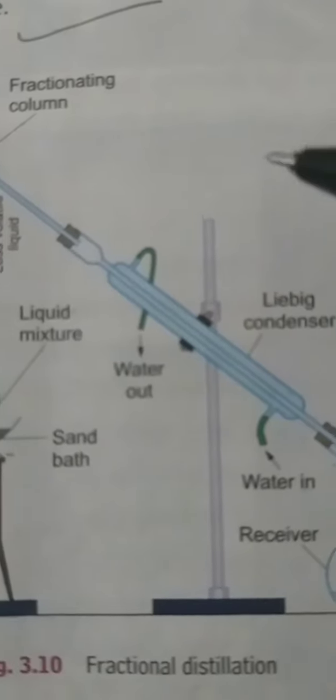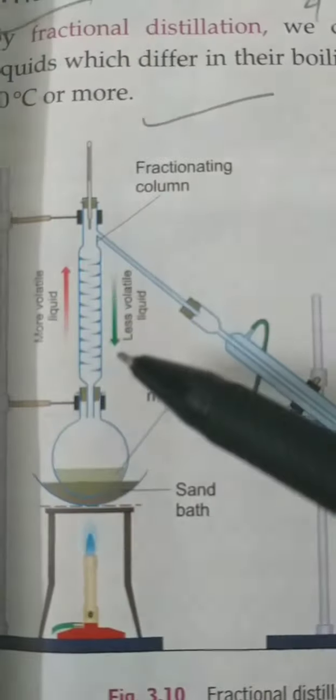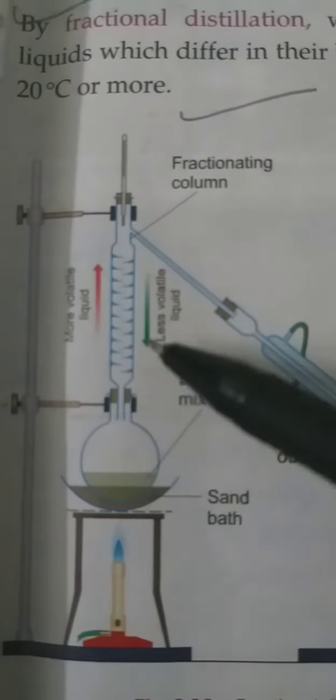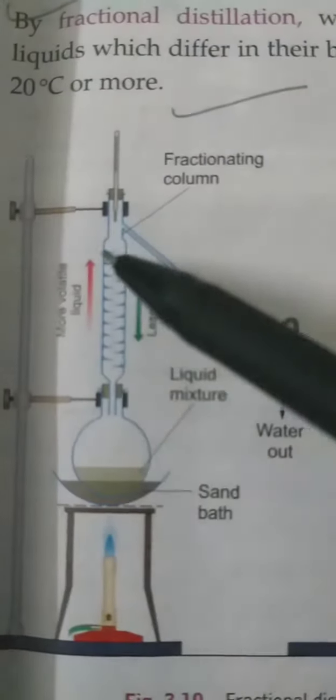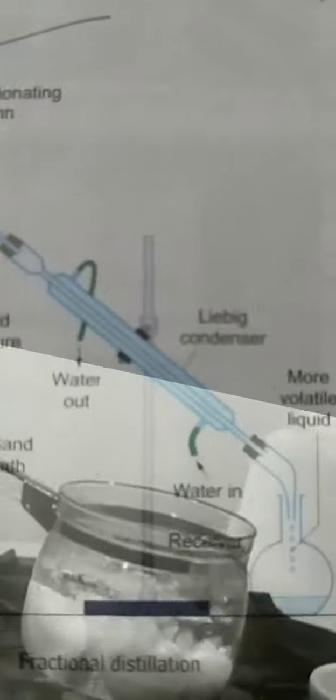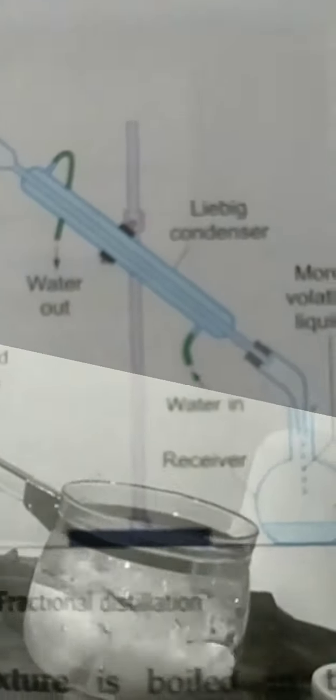The temperature of the boiling mixture remains constant till the lower boiling point liquid distills completely. The temperature again rises till the higher boiling liquid starts distilling. The receiver is quickly changed to collect the higher boiling liquid.